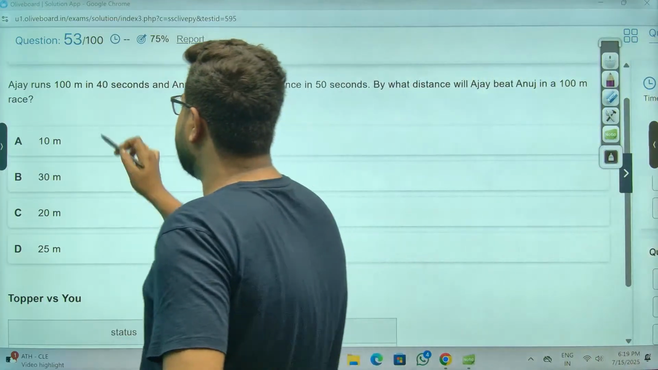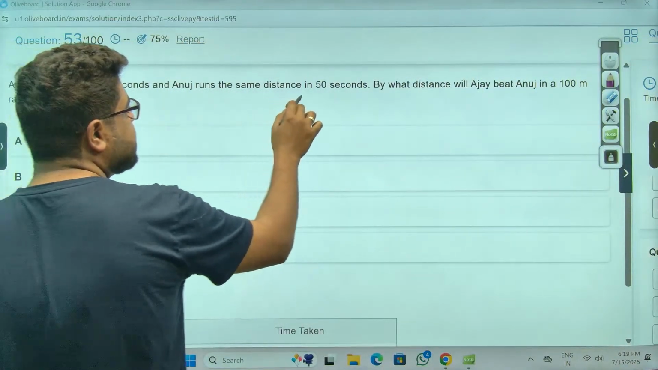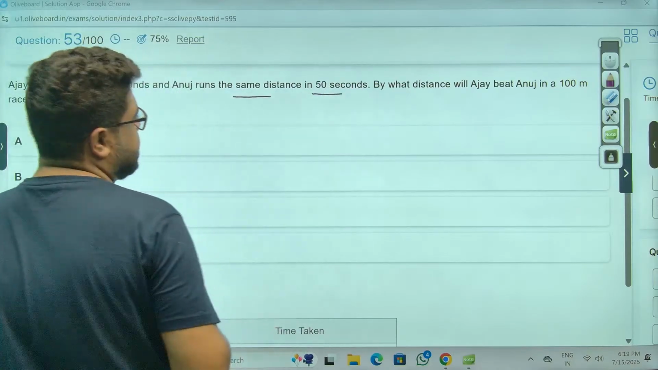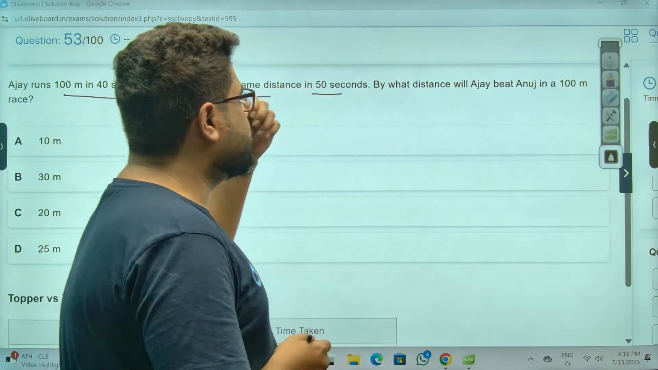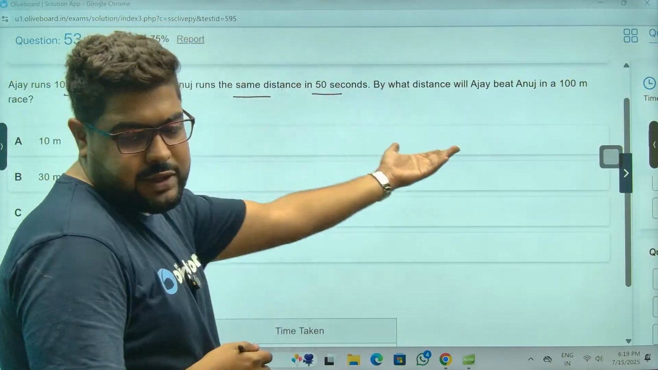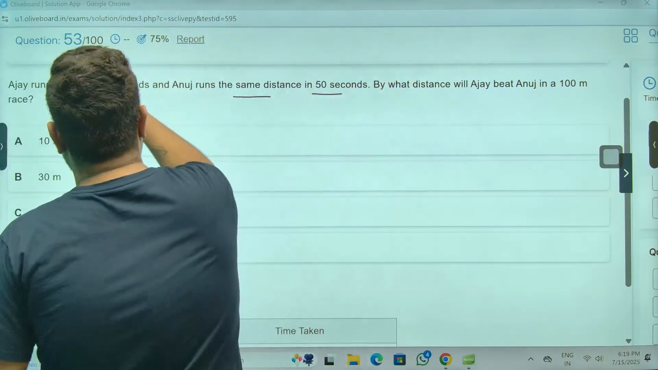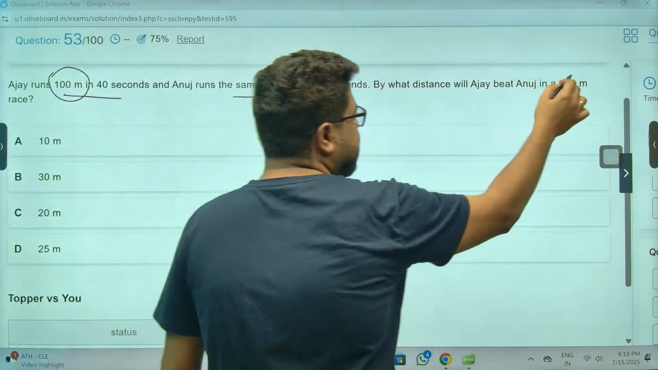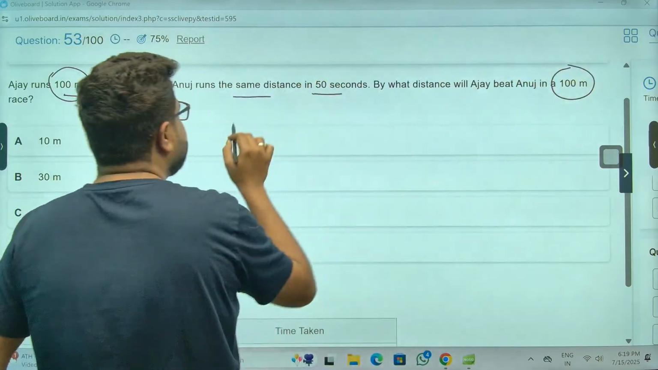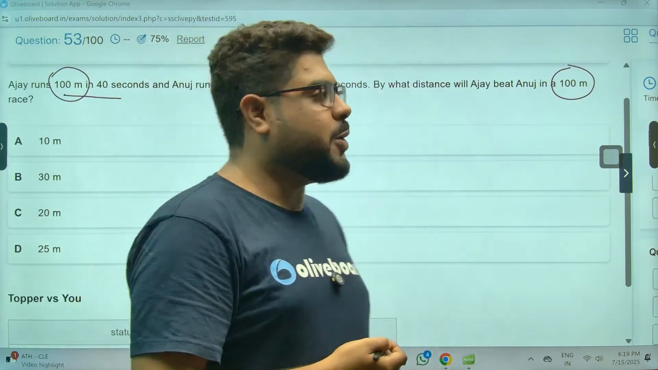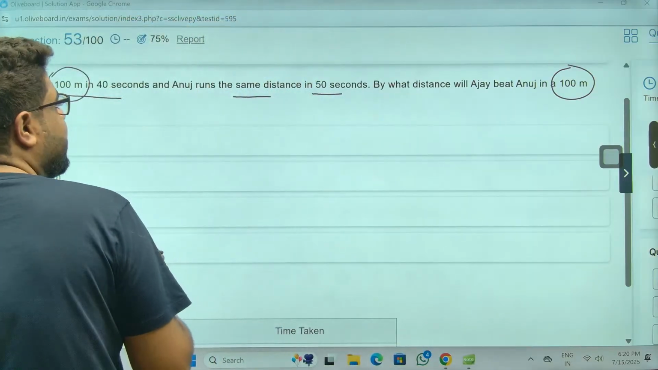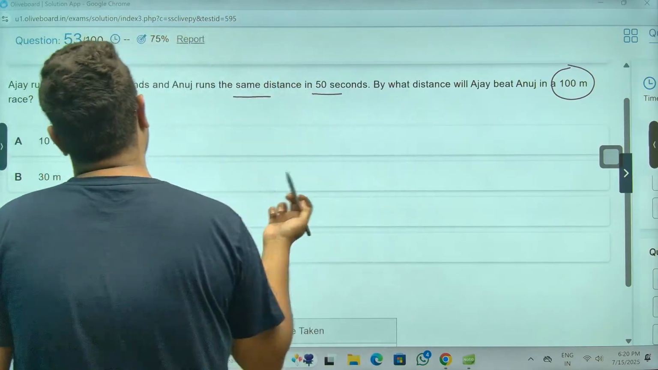Ajay runs 100 meters in 40 seconds. Anuj runs the same distance in 50 seconds. What distance will Ajay beat Anuj by in 100? So distance is constant. Look, distance is 100 meters. Distance constant means the time ratio and speed ratio will be opposite, right? The distance is always the same here.